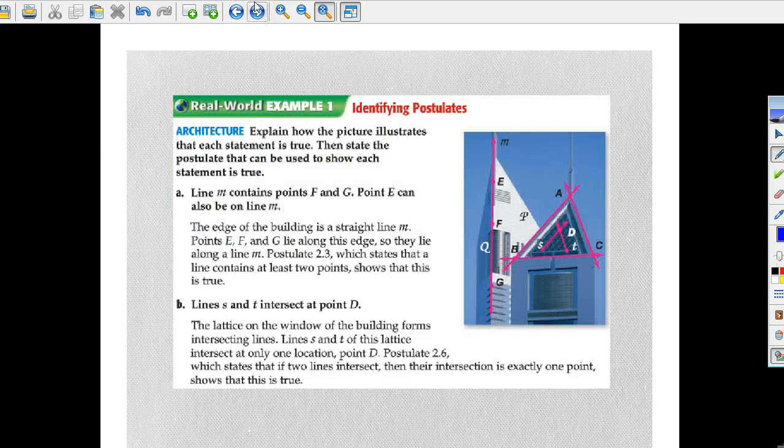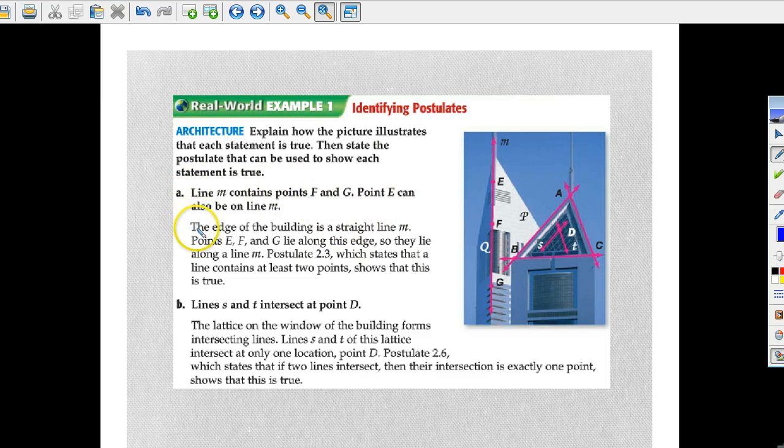Okay, so all those postulates we're going to use to do some proofs. So architecture. Explain how the picture illustrates that each statement is true. Then state the postulate that can be used to show each statement is true. A: Line M contains points F and G. Point E can also be on line M. So line M, this line here, contains points F and G. Point E can also be on line M.